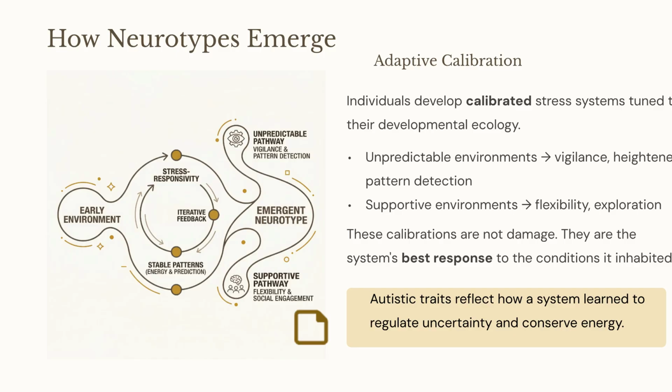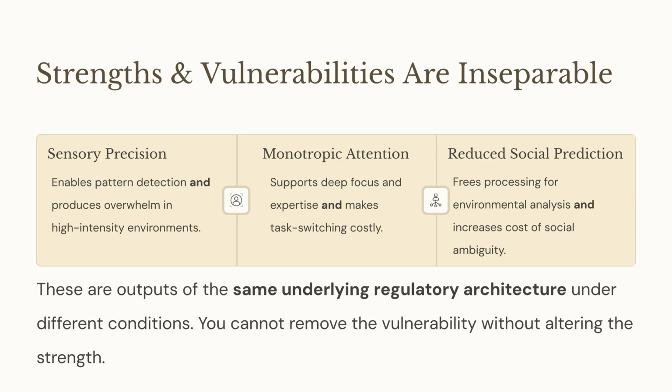Neurotypes emerge through adaptive calibration, where individuals develop stress systems tuned to their environment. Unpredictable environments lead to vigilance, while supportive ones encourage flexibility. Autistic traits reflect how a system learned to regulate uncertainty and conserve energy, not damage. Strengths and vulnerabilities are inseparable outputs of the same regulatory architecture.